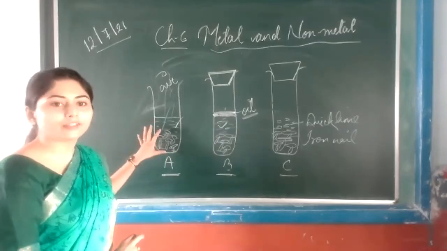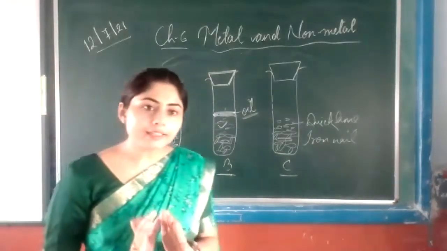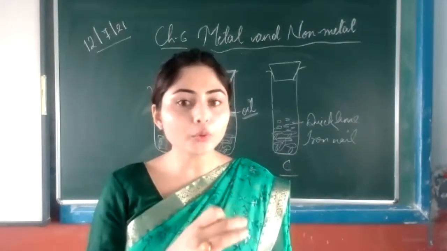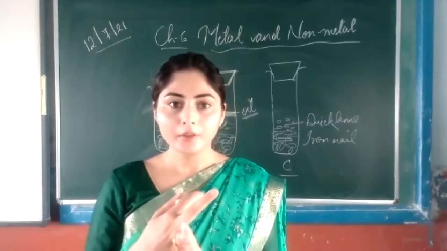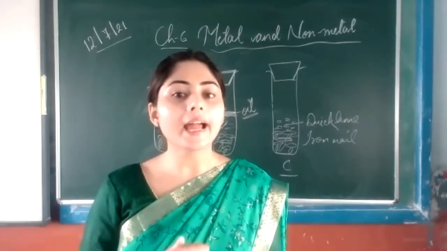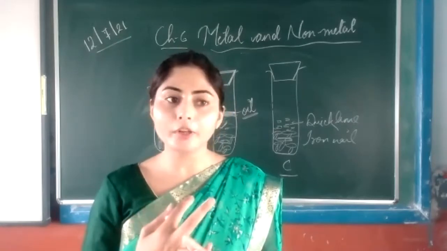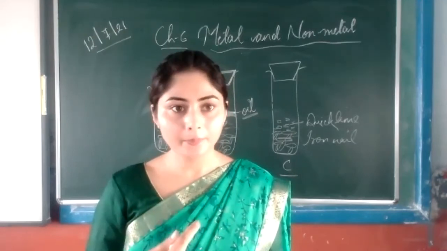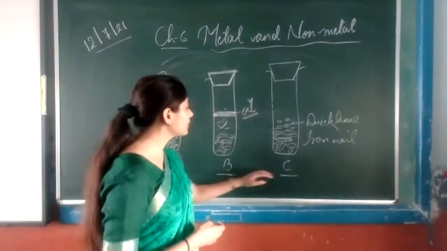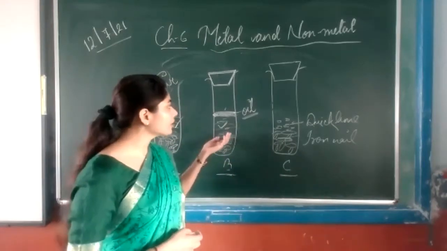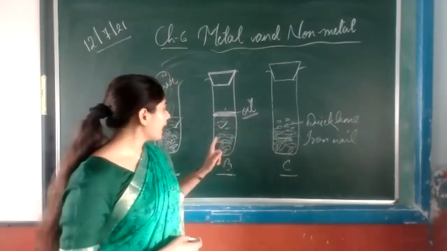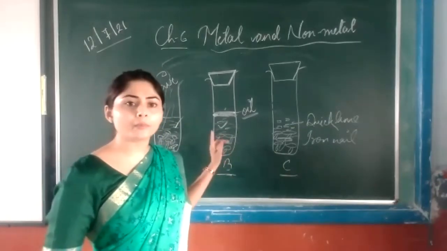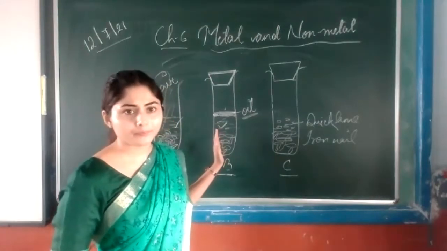will get rust, because this iron nail got both conditions: it gets the air and it also gets the moisture. So if the iron comes in contact with both the air and the moisture, then the iron gets rust. Then rusting takes place. In these two conditions, we will see that here only the moisture is there, air is not there. Iron will not get rust, because air is also important for rusting to take place on the iron object.